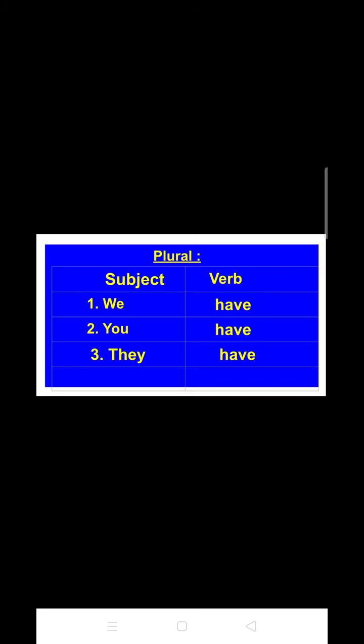Now look at the plural forms. So here the first subject is we, with which you can use have. Next one is you, with which again we can use have. And the last one is they, and here also we have used have. So it means with all the plural forms we have to use the have verb.